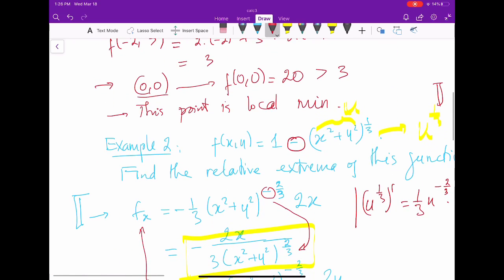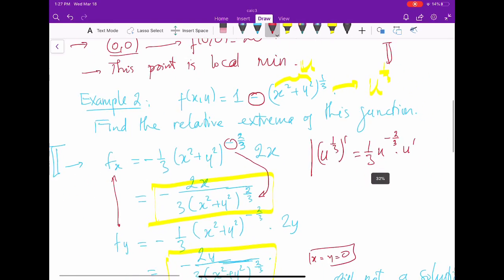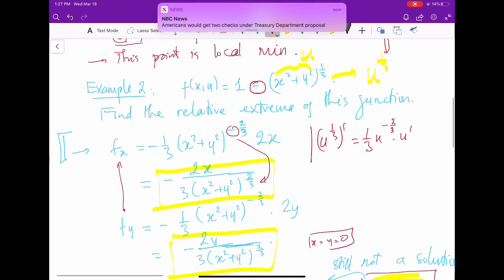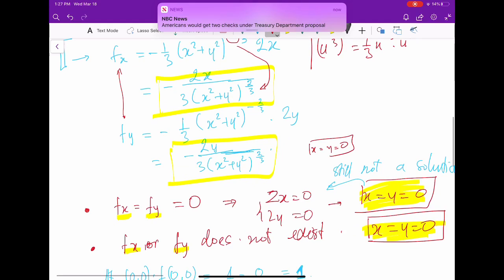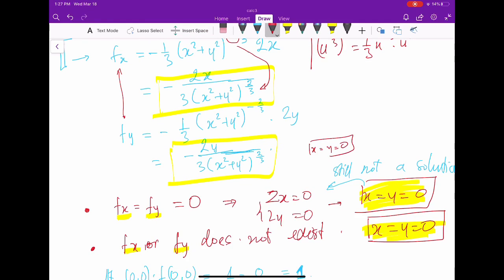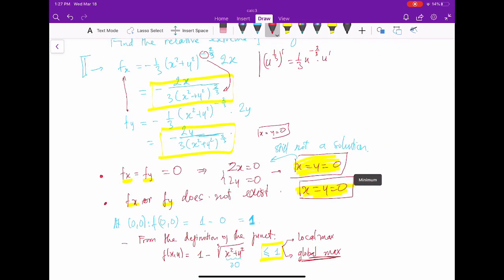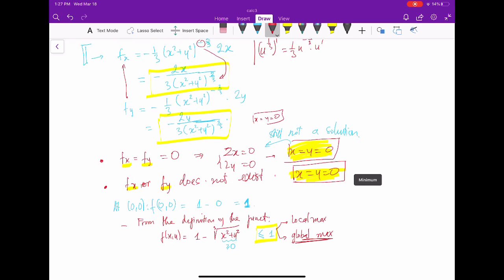And in example 2, we have the case when partial derivatives do not exist. In that situation, we solve almost in the same way. We just find critical points and then plug each critical point into the function to see. Then we might test the function value to see if it is a maximum or minimum.